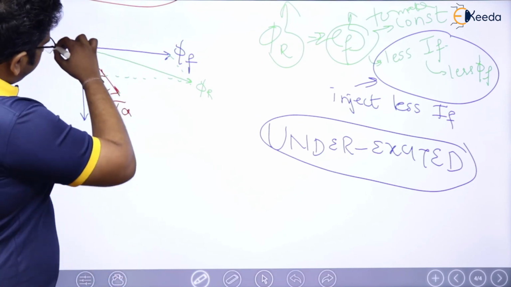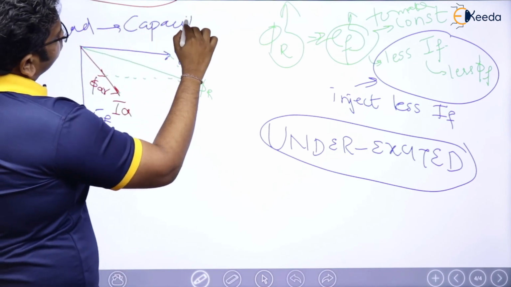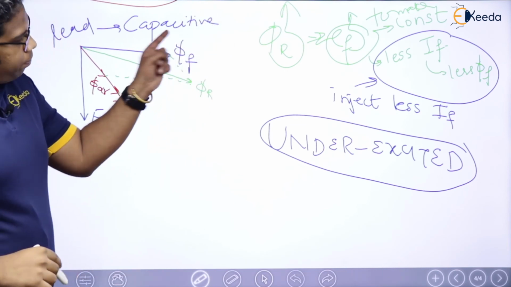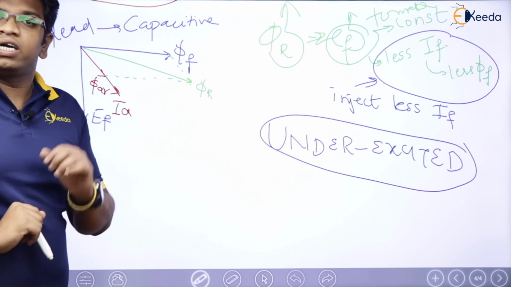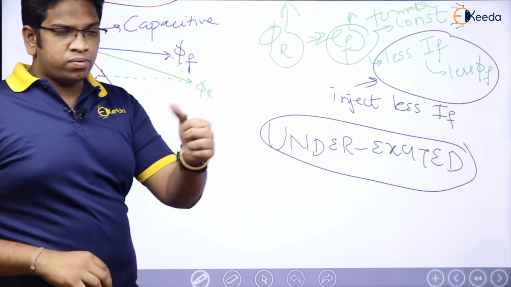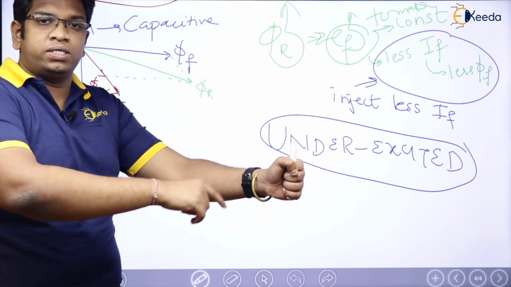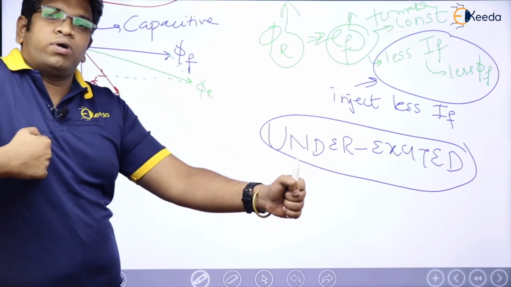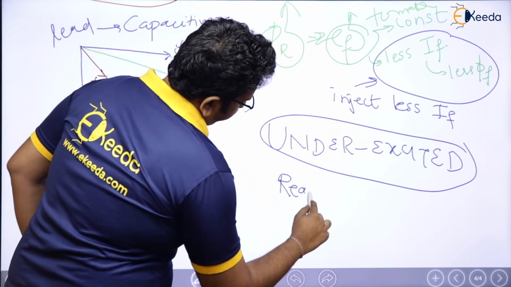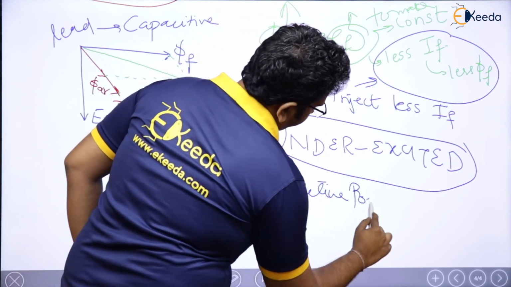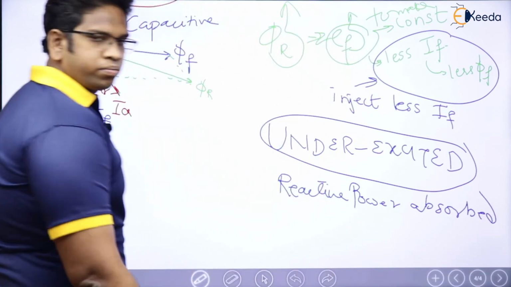Now, let us think of reactive power. Since it is a leading load, meaning a capacitive dominated load, what does a capacitive load do? A capacitive load delivers reactive power. We have already discussed that. If this is my load, a capacitive load, and I am the alternator, and the capacitive load is delivering reactive power, then I, the alternator, have to absorb reactive power. So reactive power is absorbed, right?